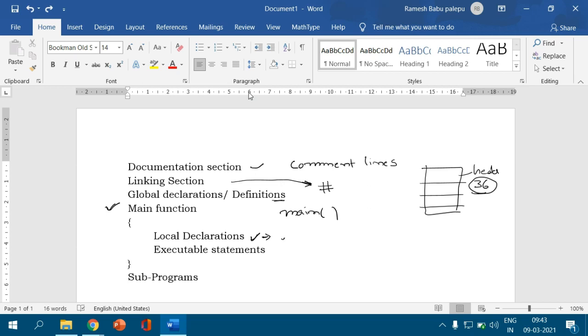So the executable statement means we write, suppose, c equal to a plus b, like that. That means add the b value to a and store the result in c, and some input and output statements to take the input and give the output.